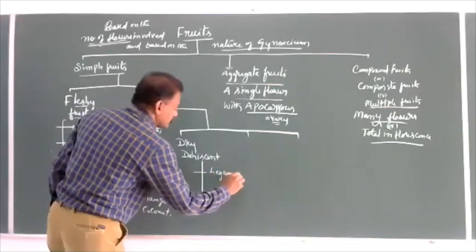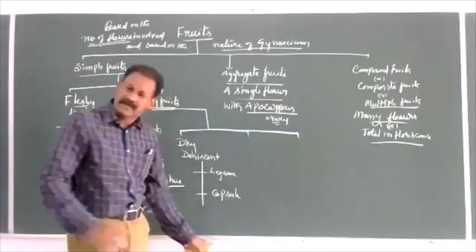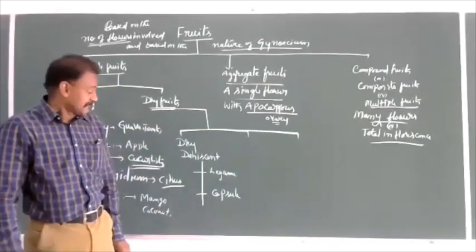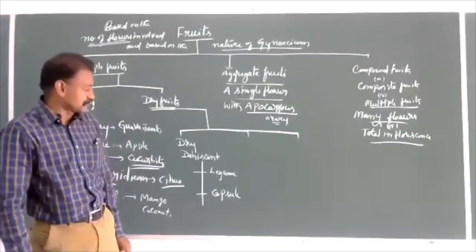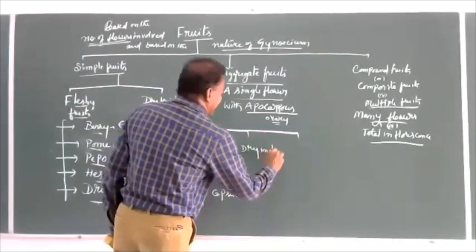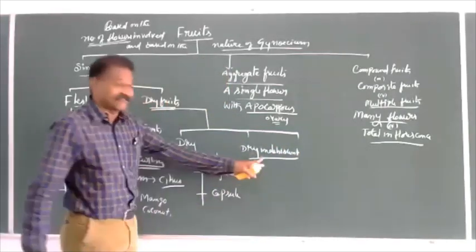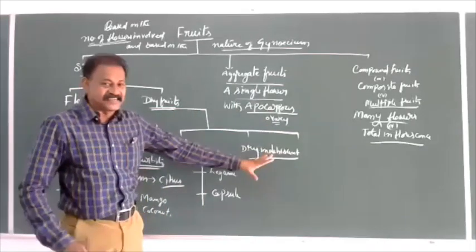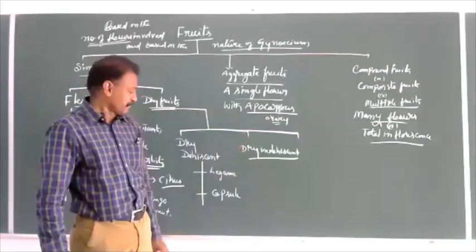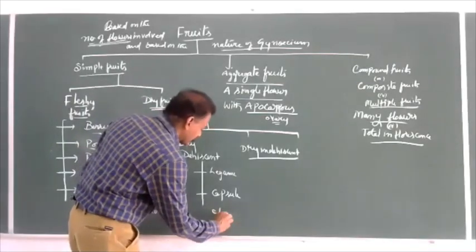Legumes, capsule. So many examples are there. Minimum, mostly asked: legumes, dry dehiscent, and capsules. Dry indehiscent: dry but not going to break and liberate the seeds. They are indehiscent, not dehisced, not broken down. So many examples are there.